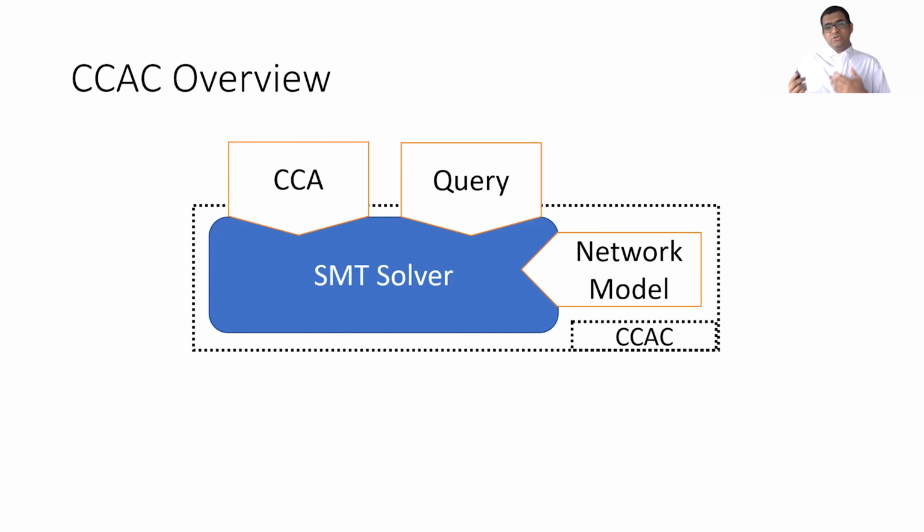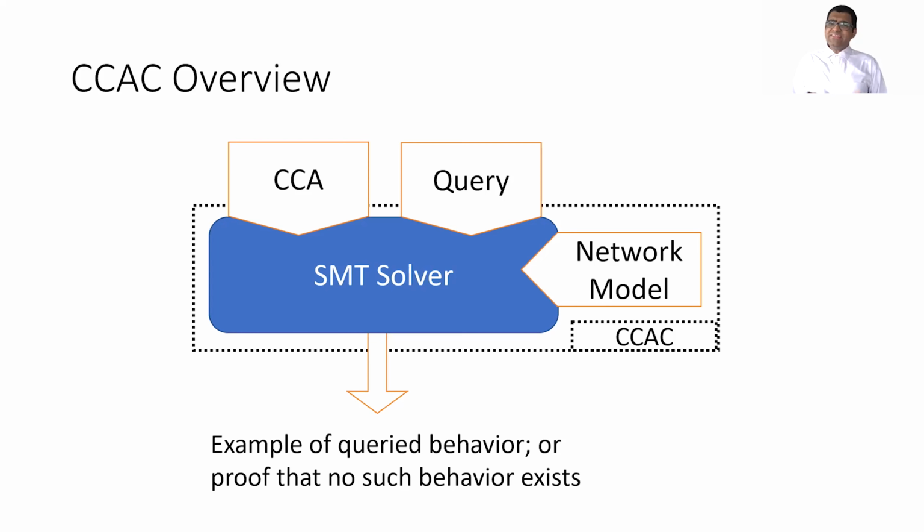And this forms the core of CCAC. To this, the user specifies formulas that describe the congestion control algorithm and their query. Their query encodes what sort of behavior they're looking for. For instance, they could be looking for cases of low utilization. And then CCAC outputs either an example of a trace that has the queried behavior, for instance, low utilization, or a proof that no such behavior exists.